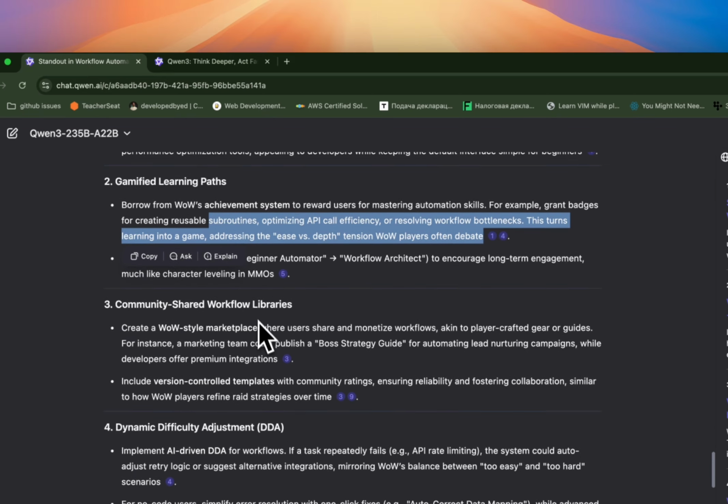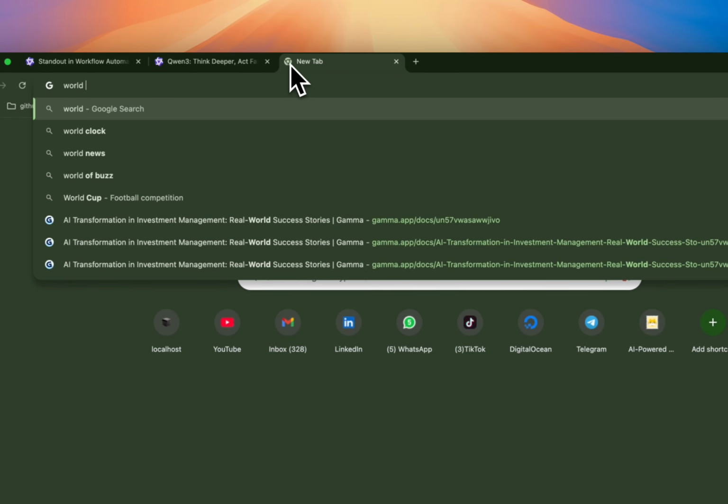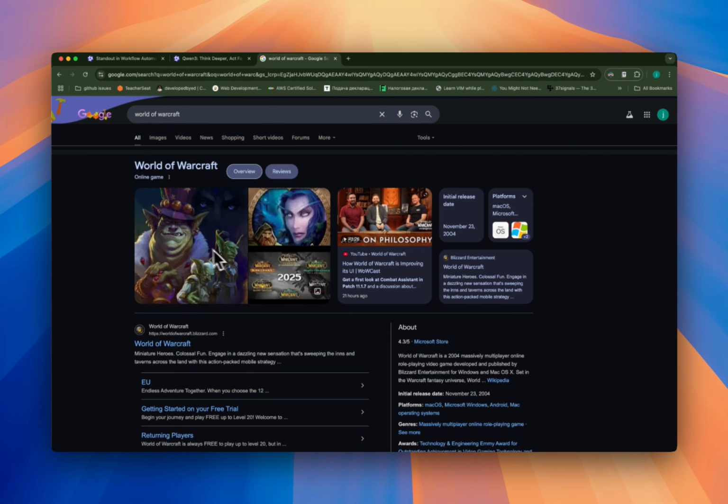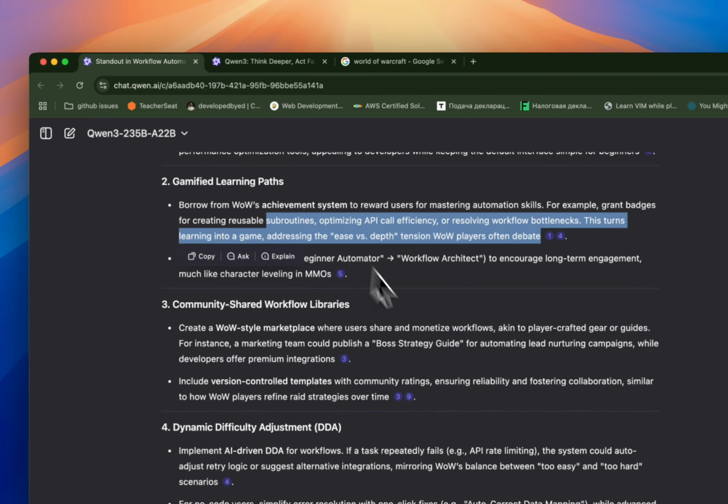Okay, just for the context, right? The game it's talking about is this game. It's an online multiplayer game where you basically have a character and do stuff. Somehow it came to this game. Again, I don't know what happened there, but it is what it is.